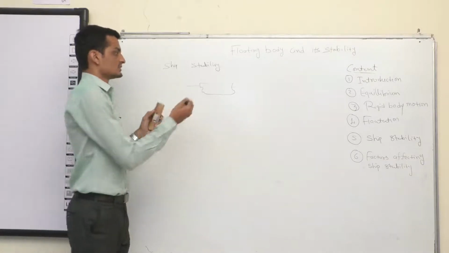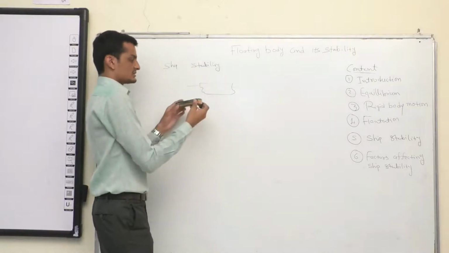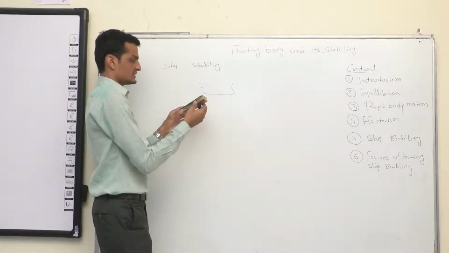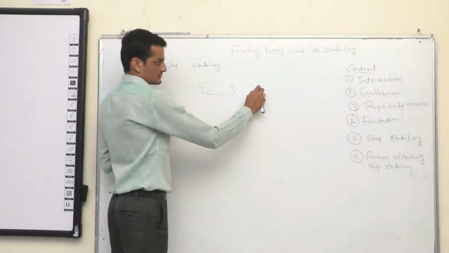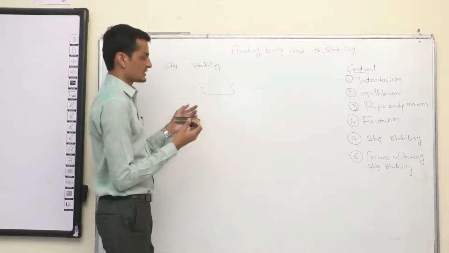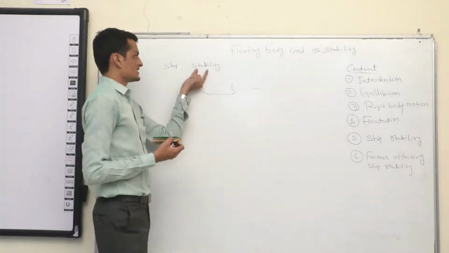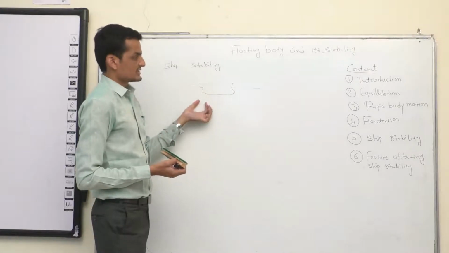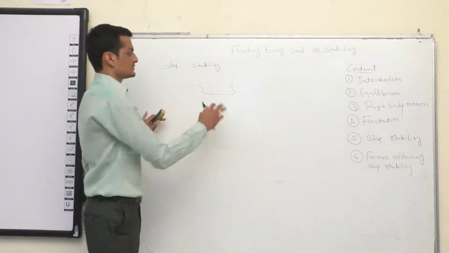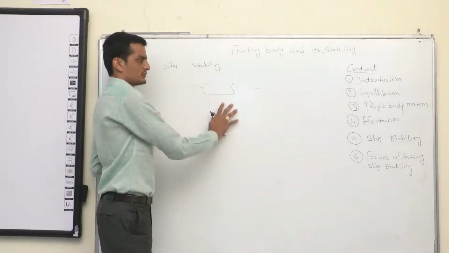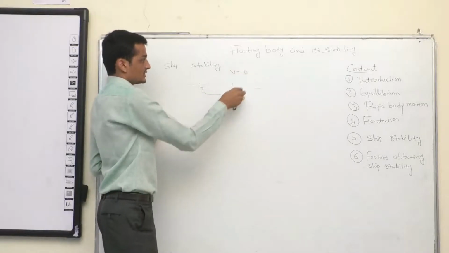If the ship is not functioning properly, meaning it is rolling high, pitching extensively, or due to any other factors, it is uncomfortable for the cargo and for the passengers as well. So understanding the stability of ships under different conditions is very important. Here we are talking about static conditions, so we will assume that the ship is floating and not moving, it is in static conditions. So let's say the velocity of the object is 0.